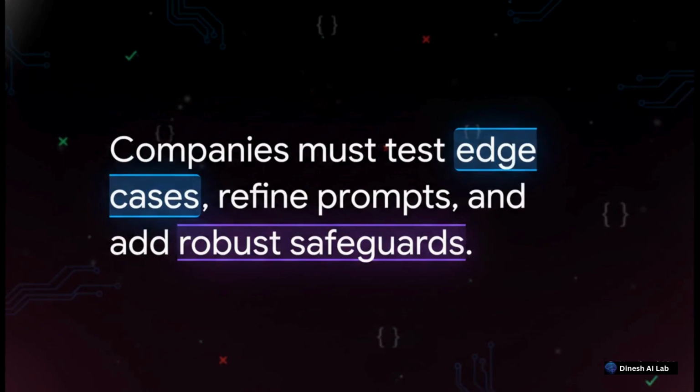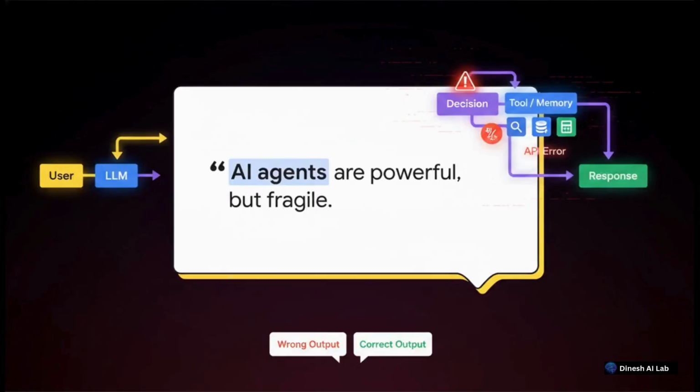Here is what you really need to take away from this. Real-world AI demands incredible reliability because at the end of the day, mistakes destroy user trust. Companies can't just build an agent, launch it, and walk away. They have to treat agent development as a continuous debugging process. It takes heavy monitoring, aggressively testing edge cases, constantly refining prompts, and building real hard safeguards into the system.